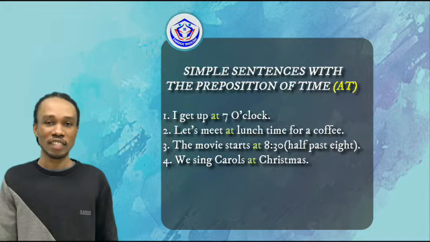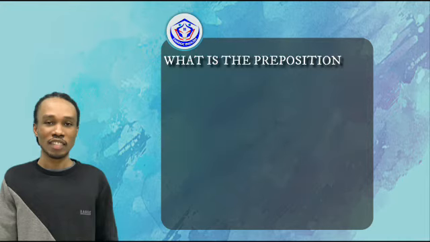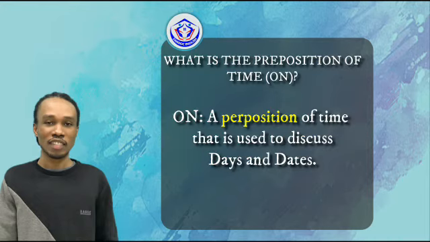The next we're going to look at is on. On is a preposition of time that is used to discuss days and dates.